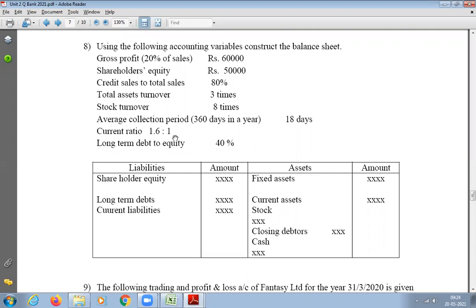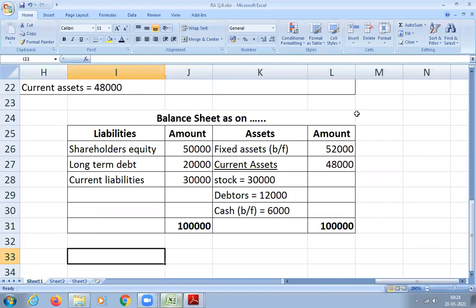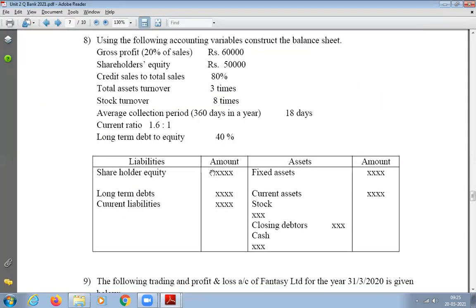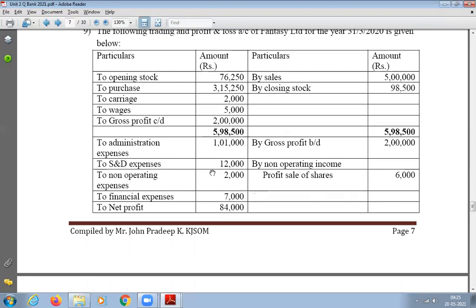That will come by practice. Don't worry. That's why I'm doing more problems on that. We will do one more problem now. If no other doubts are there regarding this question, shall we go to the next question, students? Yes, sir. So next question we will do. We'll focus only on ratios. We'll come back and do this question.